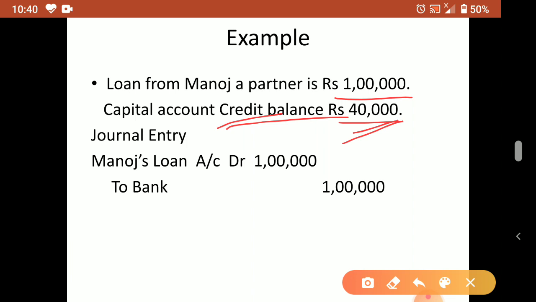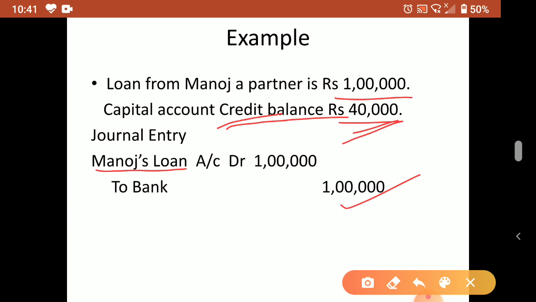The loan will be paid through a separate account. We prepare a separate loan account, then we credit the bank. This we only discussed in the previous class, in the journal entries. Other cases we didn't discuss there. So if it is a credit balance of a partner, no problem.